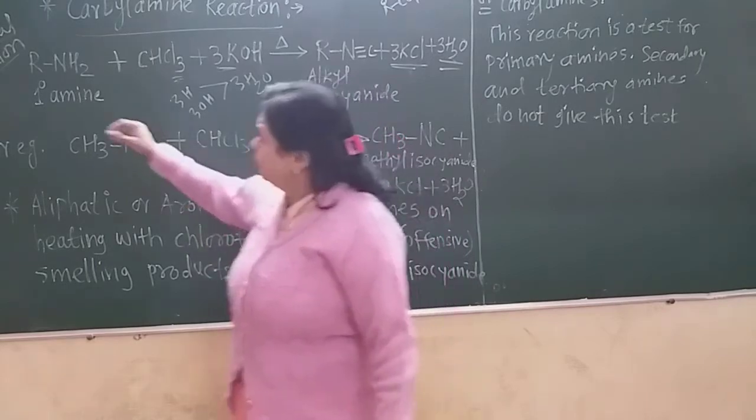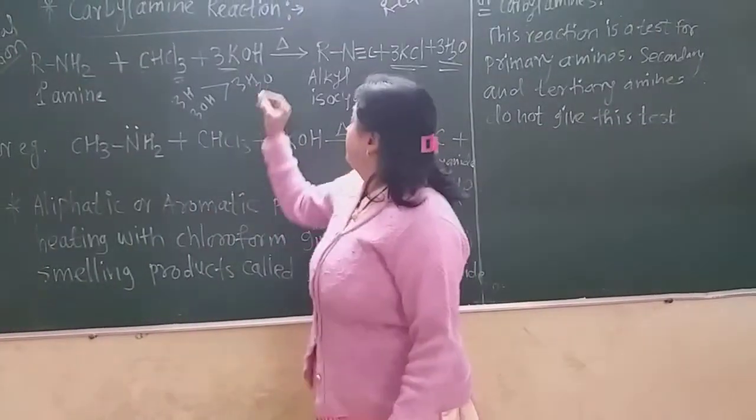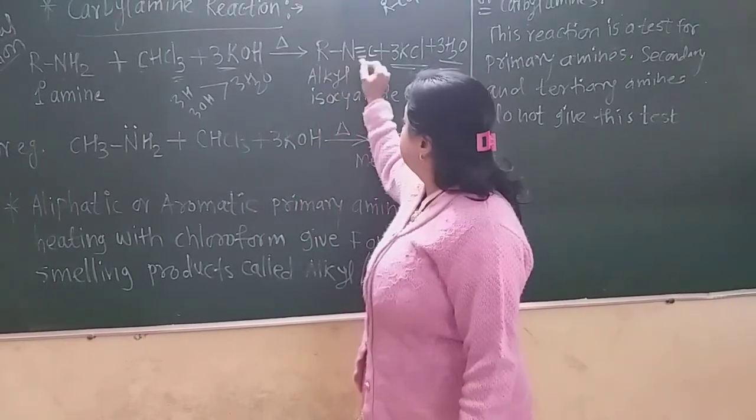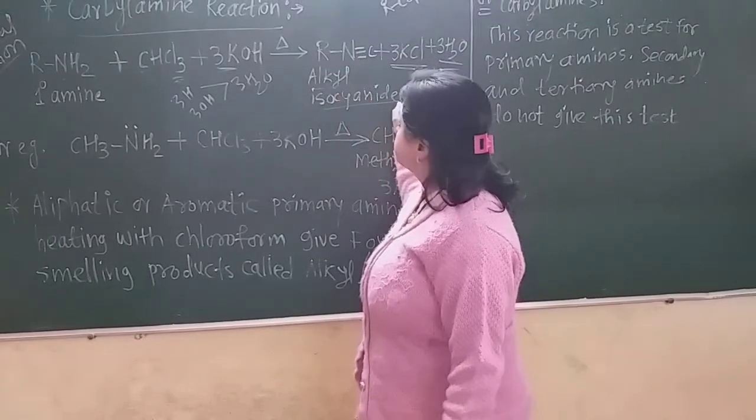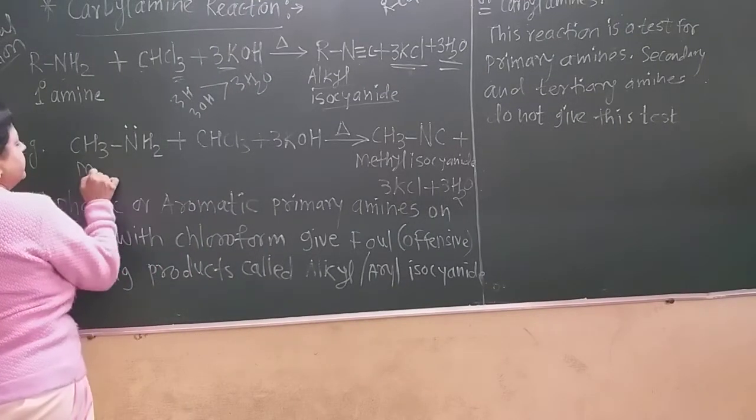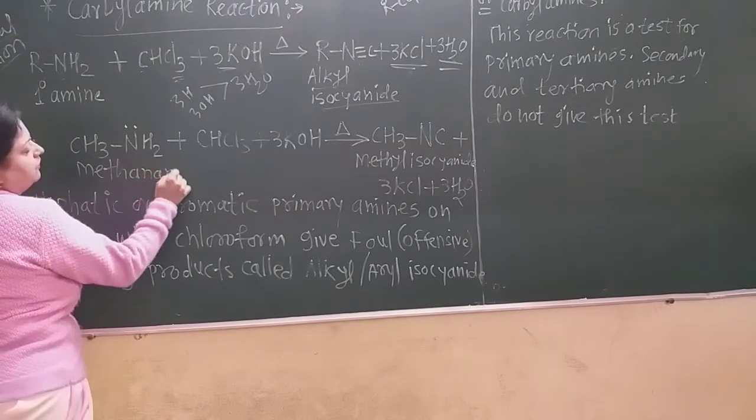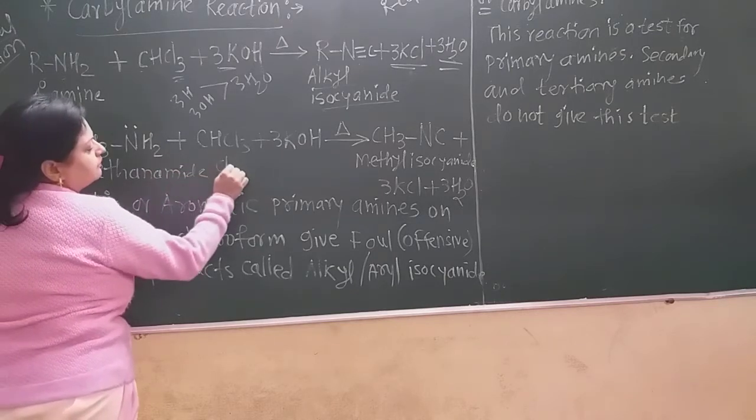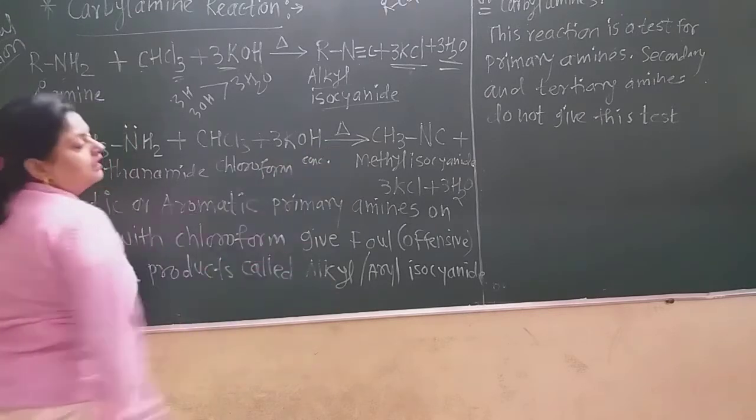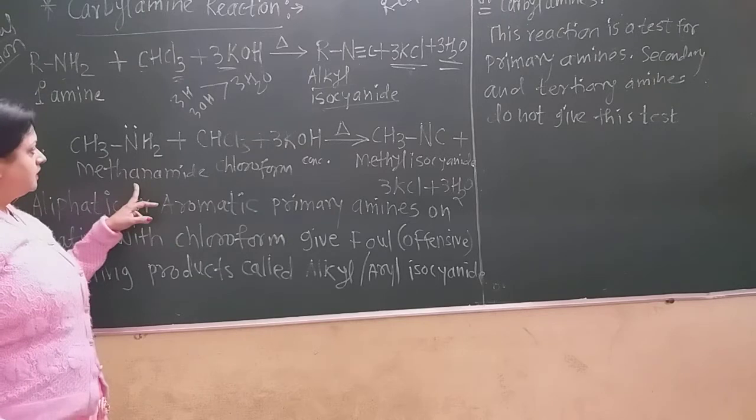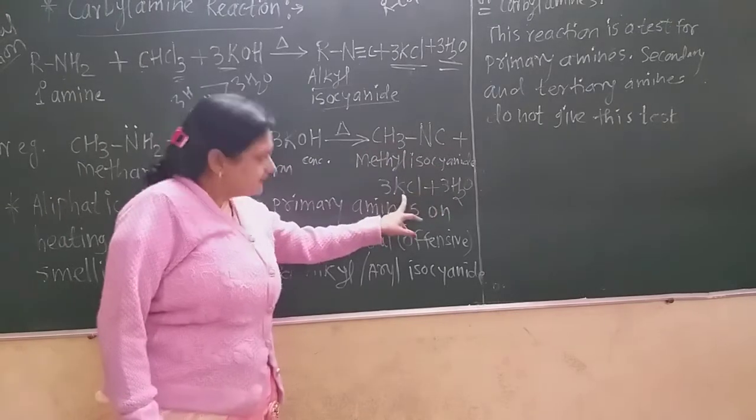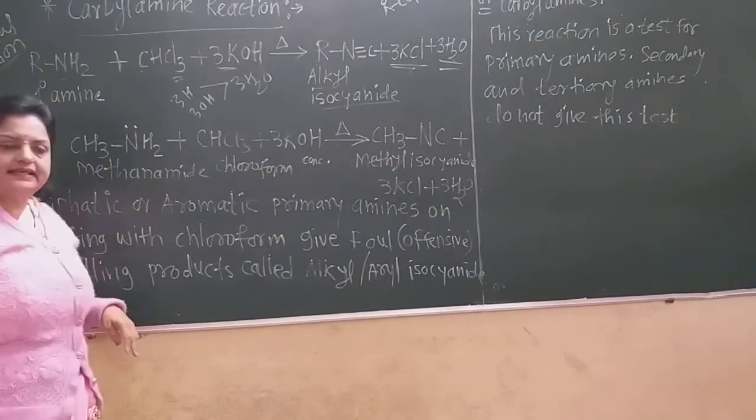Now what is remaining? Only this alkyl group, nitrogen and carbon. Now only attach the carbon to this nitrogen with a triple bond. Now this is alkyl isocyanide. For example, if we take the primary amine methanamine and react it with chloroform in the presence of strong concentrated potassium hydroxide, there is formation of methyl isocyanide, CH3NC, and the byproducts are thrice KCl and thrice water molecules.